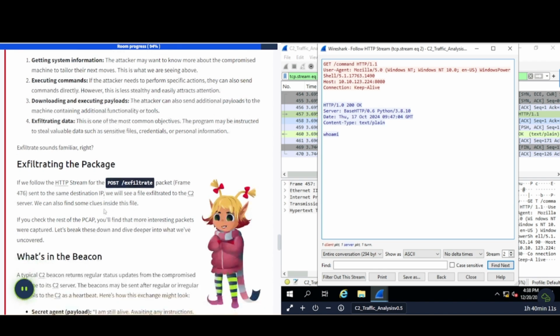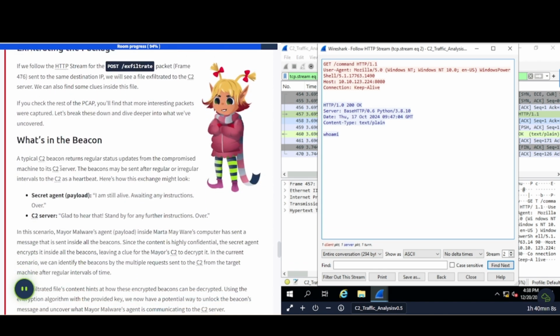Exfiltrate sounds familiar, right? Exfiltrating the package. If we follow the HTTP stream for the POST exfiltrate packet, frame 476, sent to the same destination IP, we will see a file extracted or exfiltrated to the C2 server. We can also find some clues inside the file.